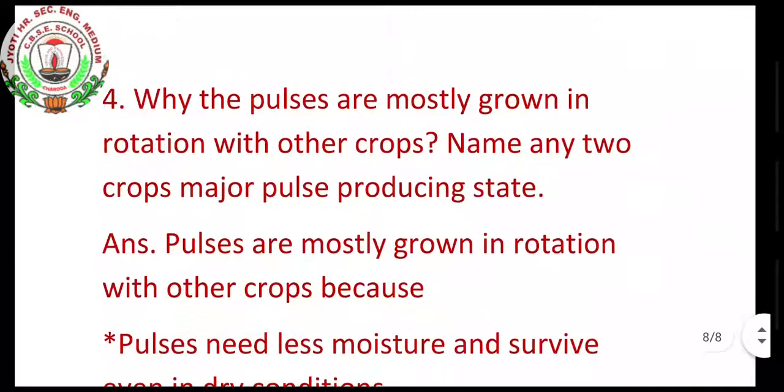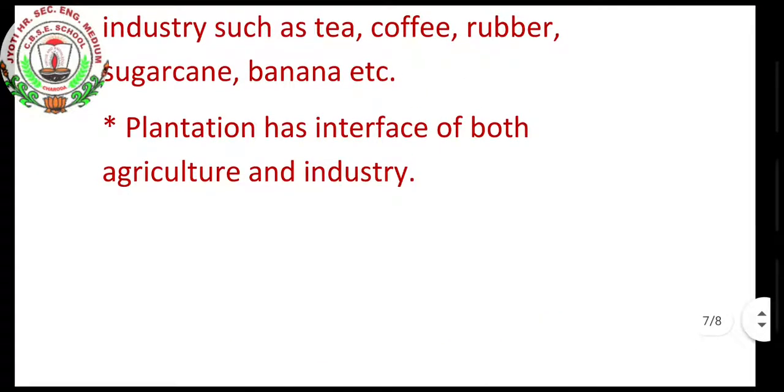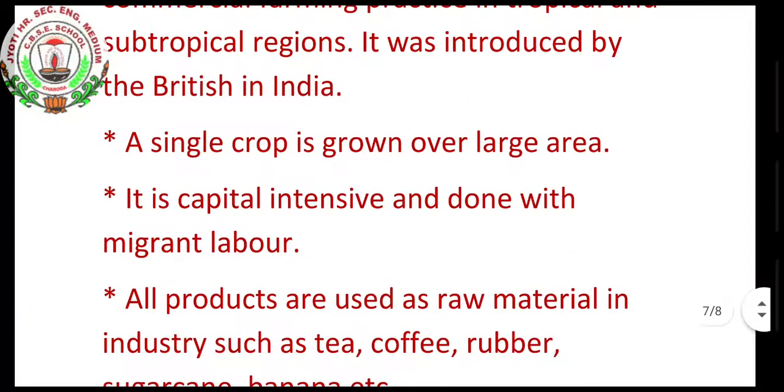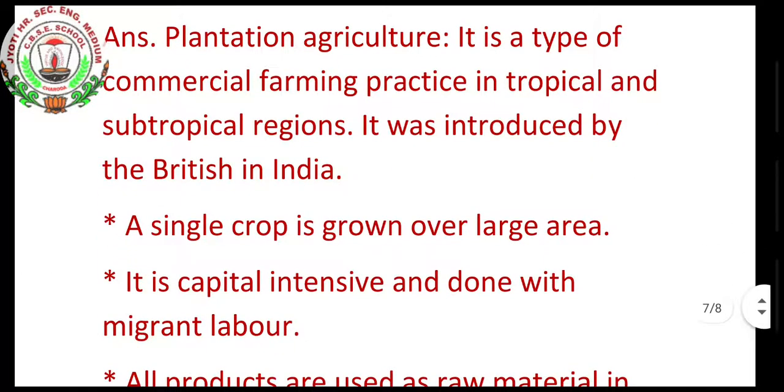So children, these are some of the revision questions, very important questions. The rest I will be giving in the PDF, all the question answers of this chapter. Children, please note down all the question answers, and don't just keep them in your notebook, but try to learn all the answers so that it won't be a problem for the board examination.